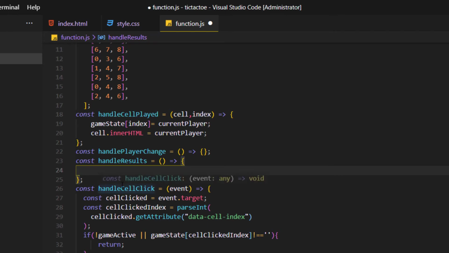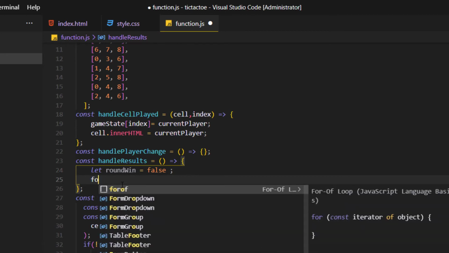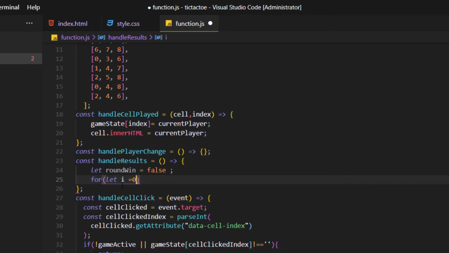So we need to start right now coding the handle results function. We start by round win, and it is a boolean. Now we start our loop. And why do we actually need a loop? Because we're gonna loop over the conditions.